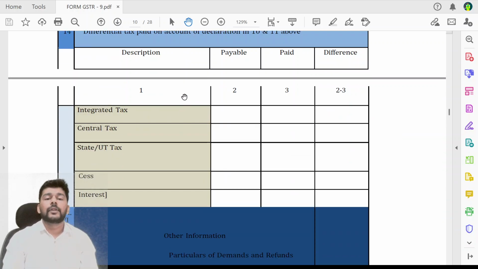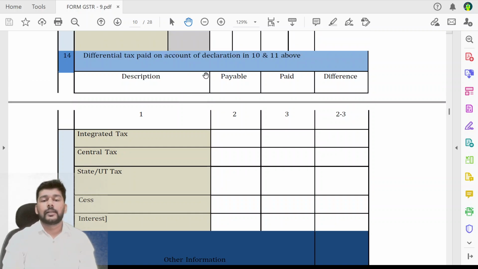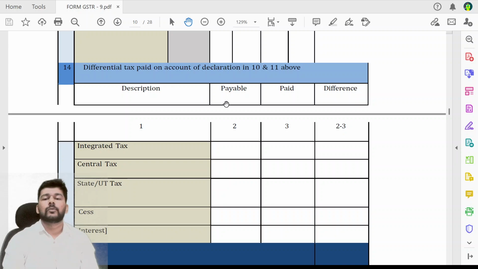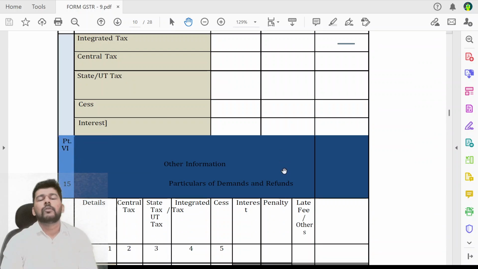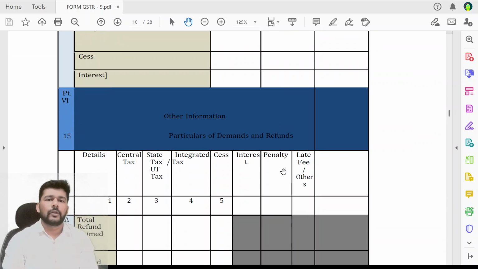If there are any differences in account of tax paid and declaration 10 and 11 above, जिसका टैक्स पे हुआ है यदि या नहीं हुआ है, उसका डिक्लेरेशन हमको यहाँ पे पेएबल पेड में दिखाना है. If there is any payable which is more and there is a difference over here, please pay the tax amount along with this GSTR9 by filing your DRC03 challans.